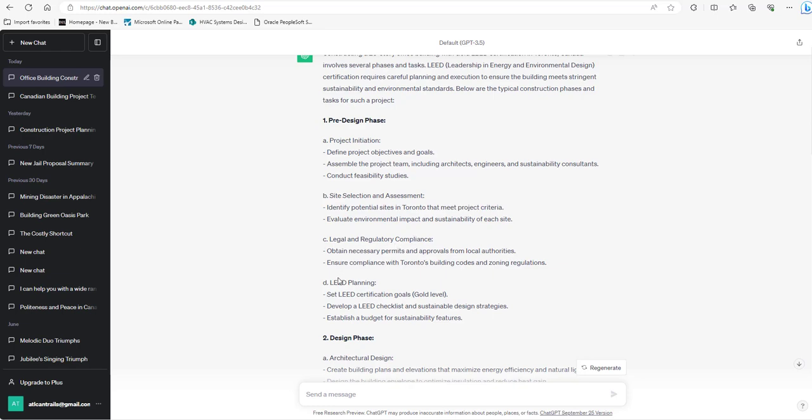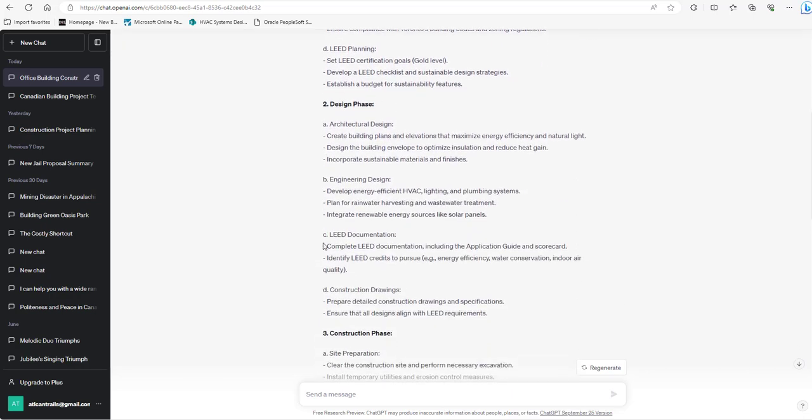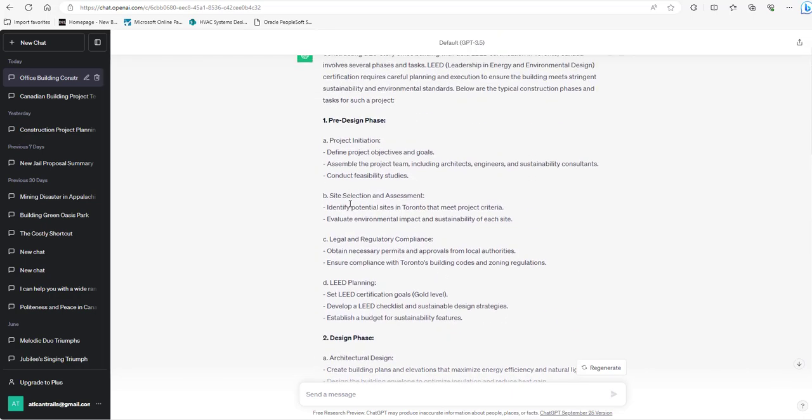Site selection assessment, legal and regulatory compliance, LEED planning, like all of these things could be an initiation, but as I said, initiation is really the first part. So the initiation is going to be quite small, so maybe just this bit. And then the planning phase is likely going to be all the rest of it. However, site selection in my case, with being in a downtown city, that site selection should really be included in the initiation phase. Okay. What I'm going to do is I'm going to copy this out, and then I will build out the work breakdown structure so you can see an example.